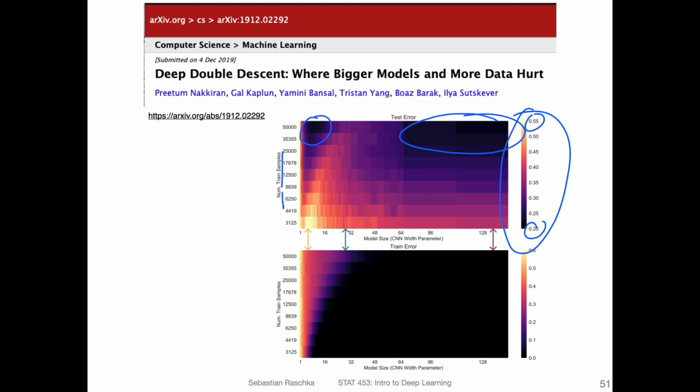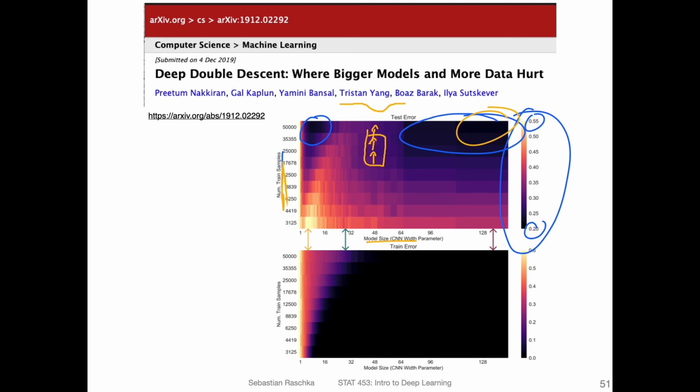And also when you look at this closely, let's say here, for example, you can see that increasing the number of training examples from here to here improves the generalization error, but then from here to here it becomes worse again, and then it becomes better again. So if you would plot that, you have a, let's say, high generalization error, it drops, and then it becomes worse again. So that is also a little bit weird here. That's some surprise, but in general you can see more training data helps, and also more or larger models perform better. So a good combination is a large training set and a large model.